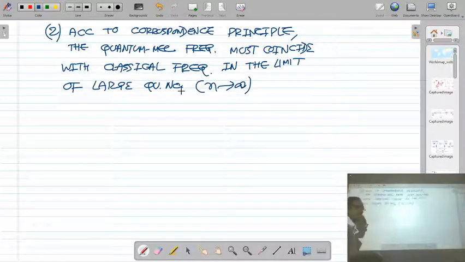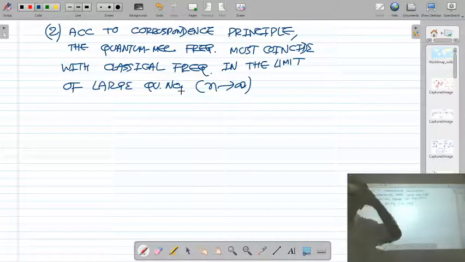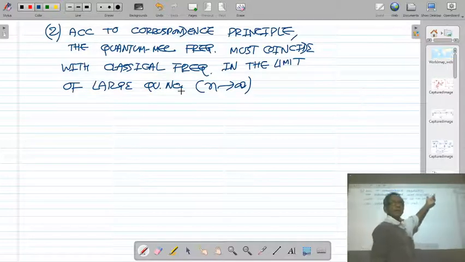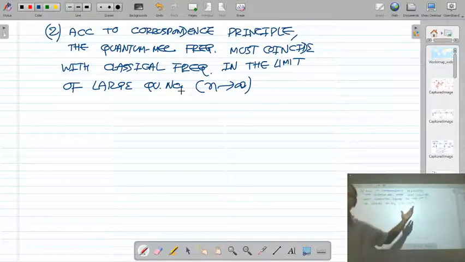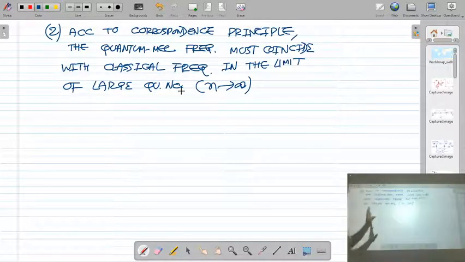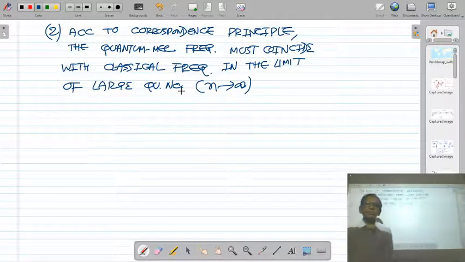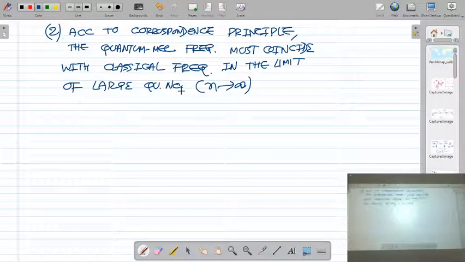So in the second example, we will prove that according to Bohr's correspondence principle, the quantum mechanical frequency coincides or becomes equal to the classical frequency of electron only in the limit of large quantum number. So let us prove this statement.